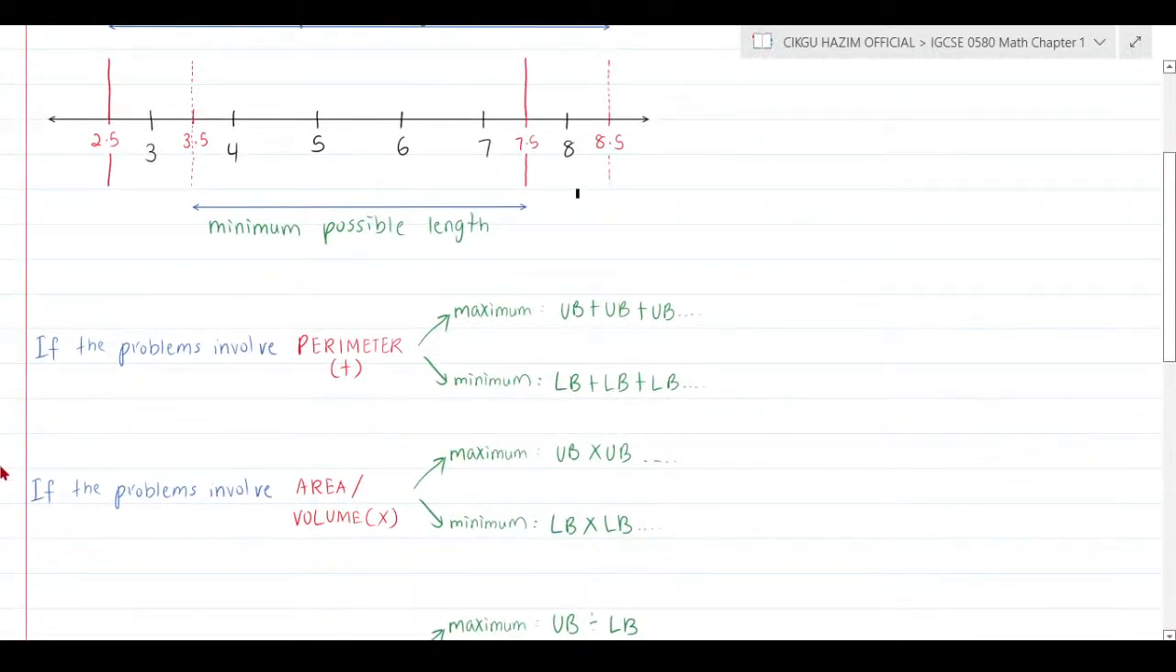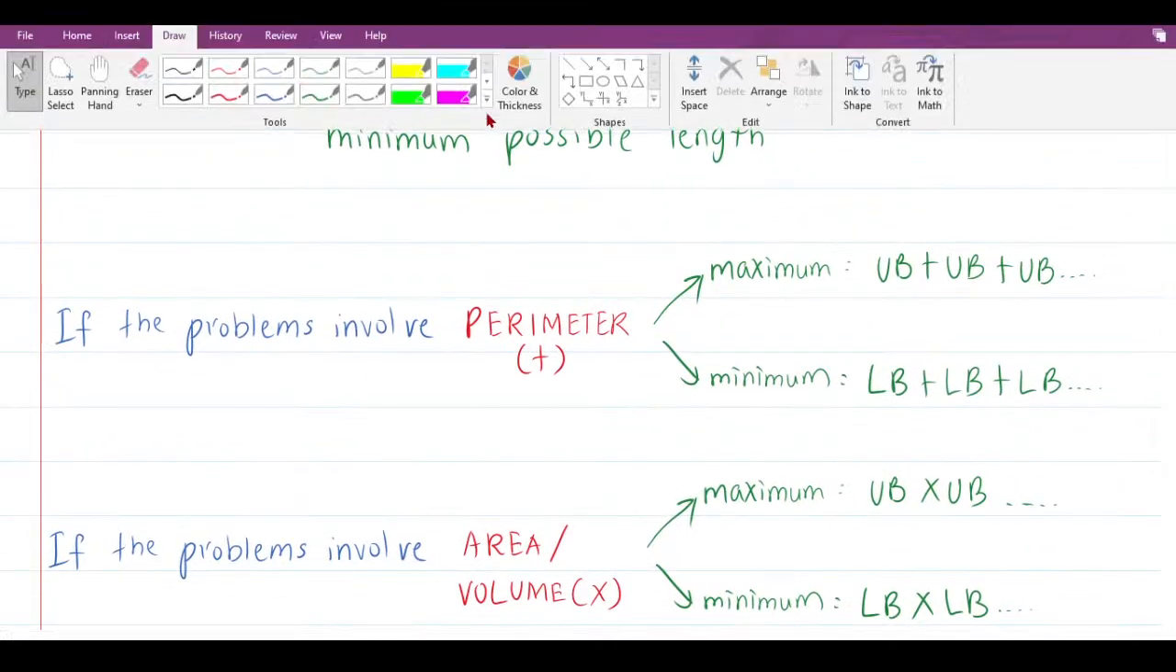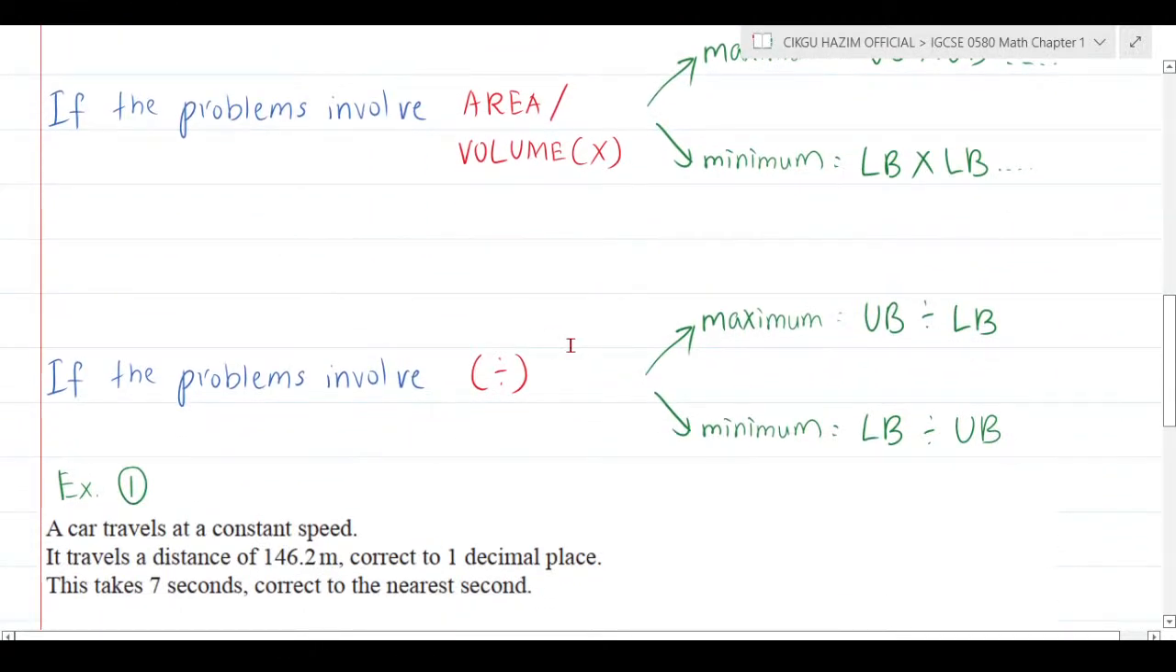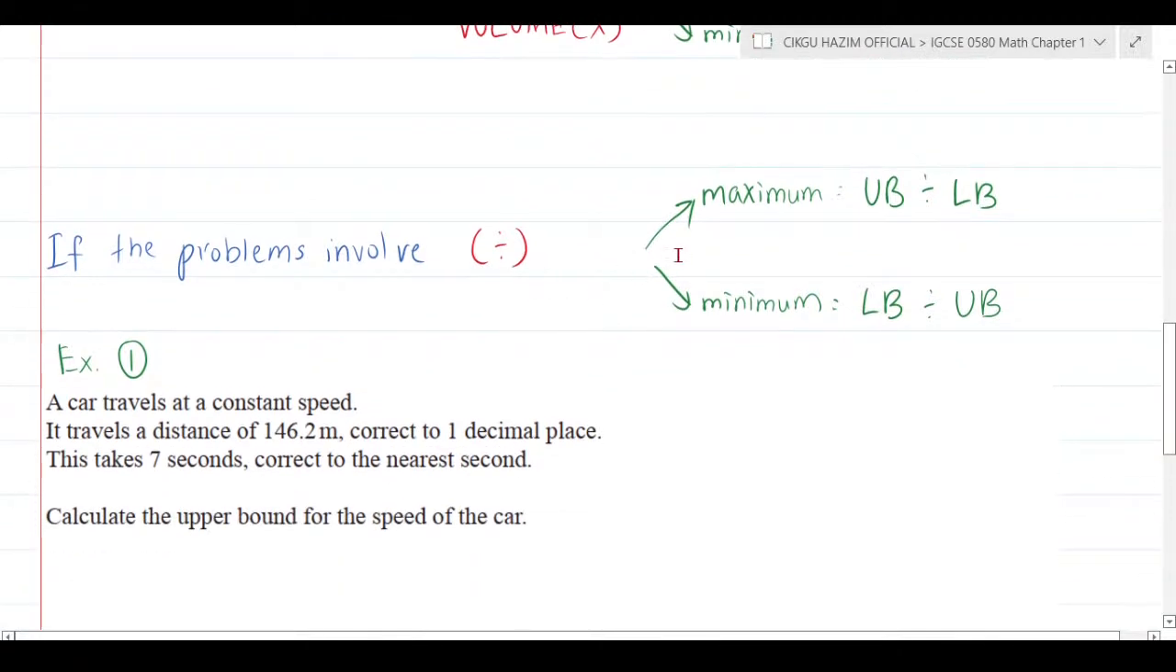So, like I said here, if the problem involves multiplying, and this one I already gave in the notes, but if the problem involves dividing, remember divide here. If the problem involves divide, for the maximum possible value you take the upper boundary divided by the lower boundary. And if you want the minimum value, then you take the lower boundary divided by the upper boundary. In what situation are you going to have divide? Look back at the revision week handout. There is a working that involves divide.